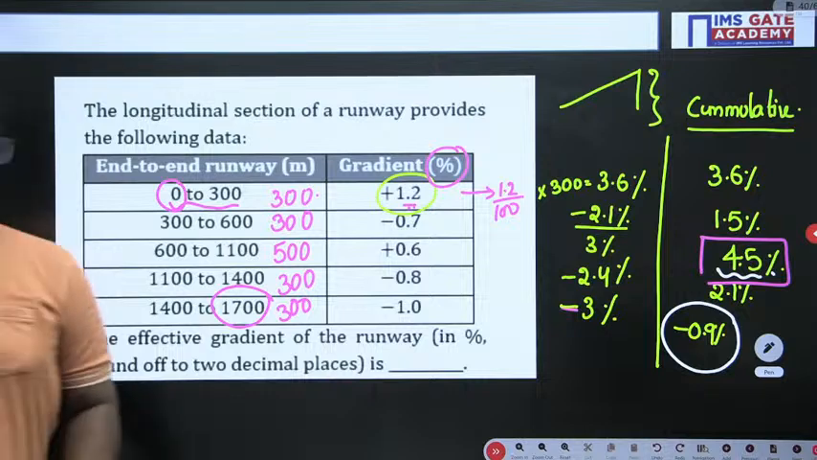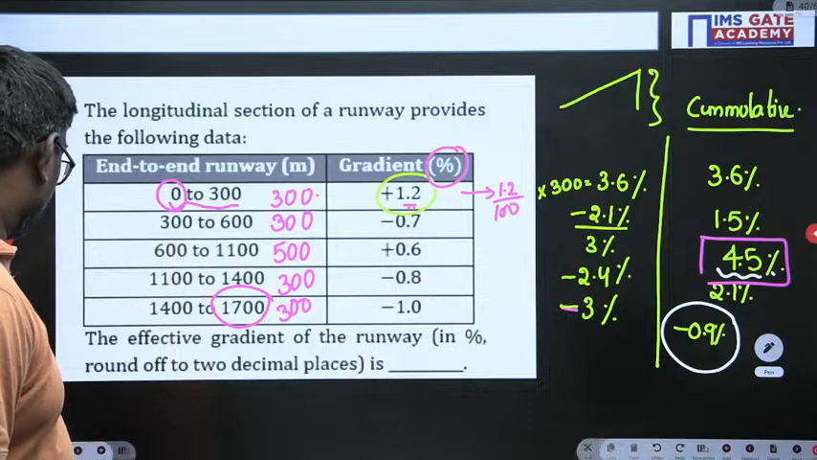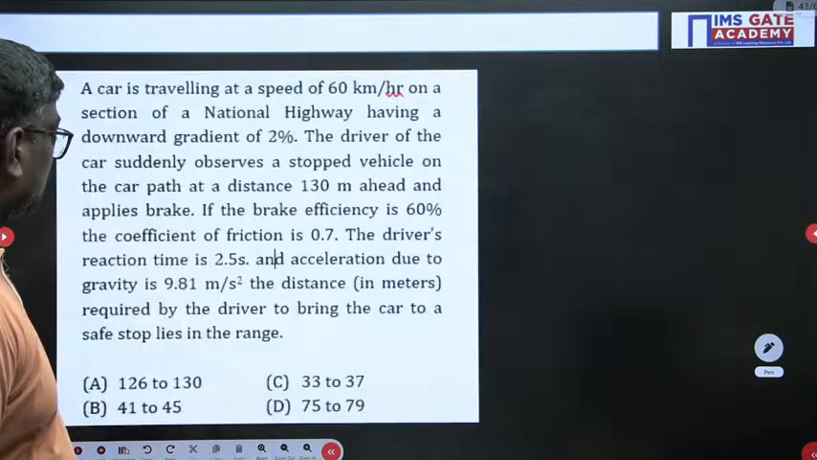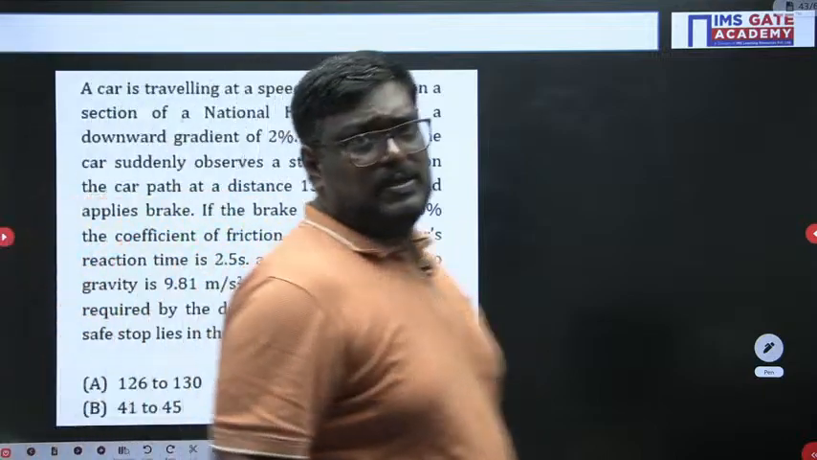Very good, Vinay. Very good. That is the final answer we got. Very good. Now, can anyone solve this problem?